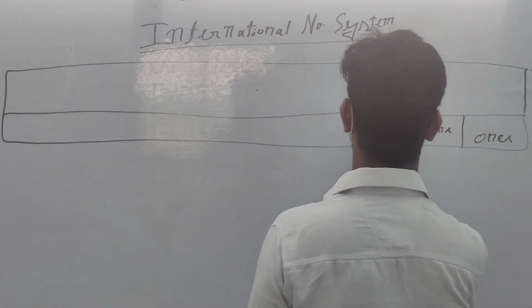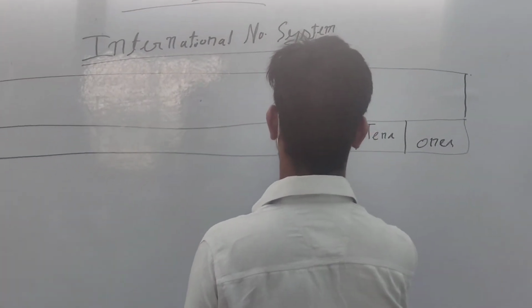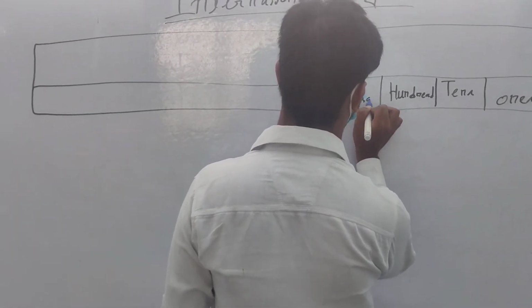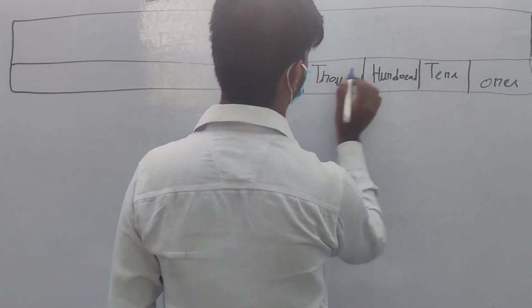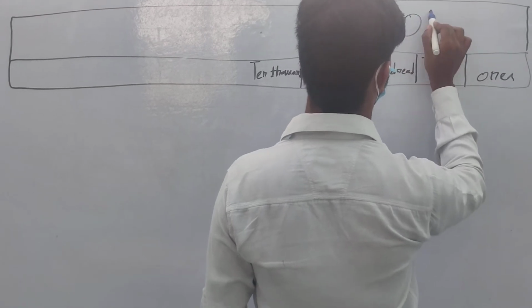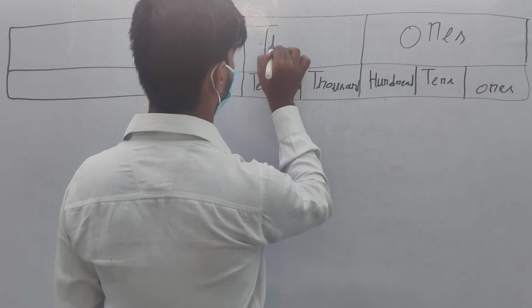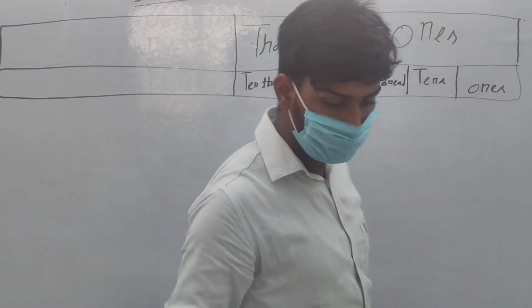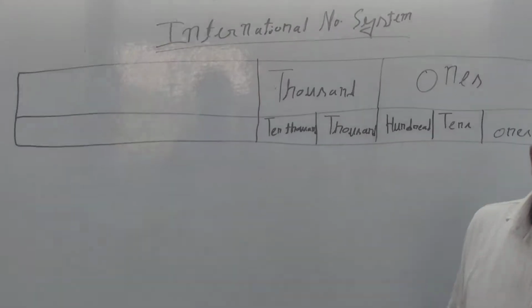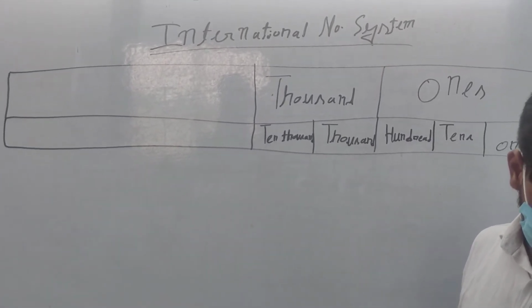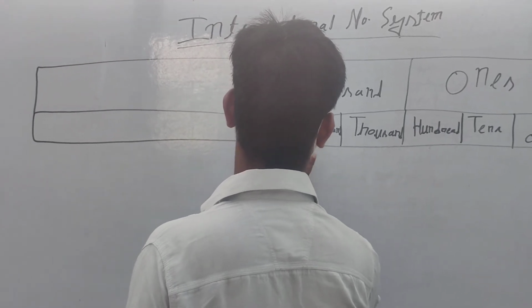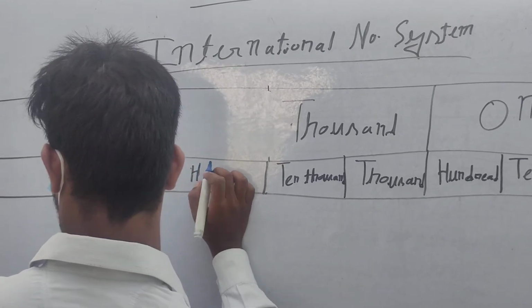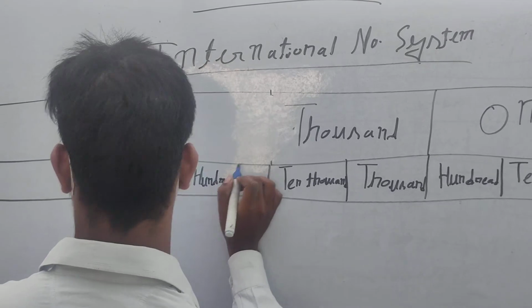Ones, tens, hundred, thousand, 10,000, 100,000.